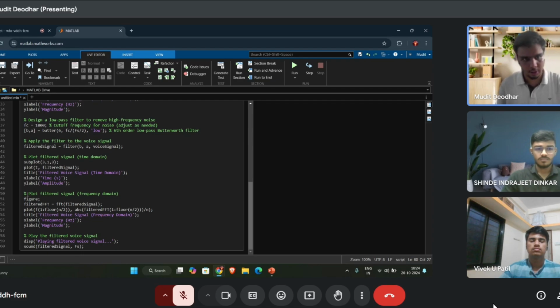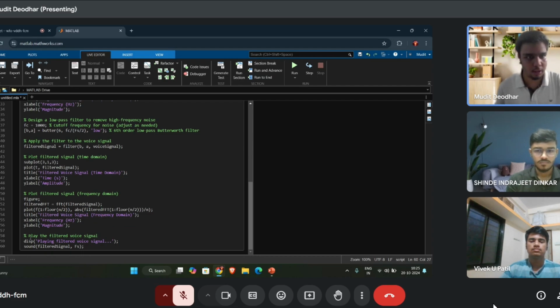The next operation will plot the filtered signal in the frequency domain. The instructions are: figure, filtered FFT equals fft(filtered signal), plot(f(1:floor(n/2)), abs(filtered FFT(1:floor(n/2)))/n). The title is filtered voice signal, and the x and y axes are frequency versus magnitude.